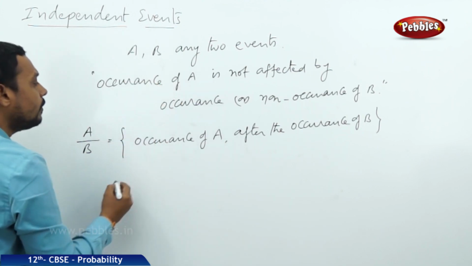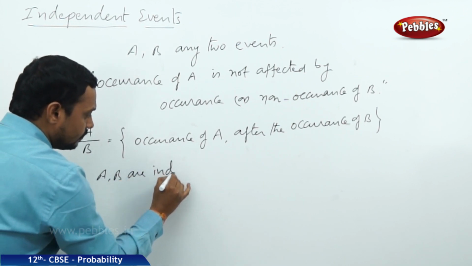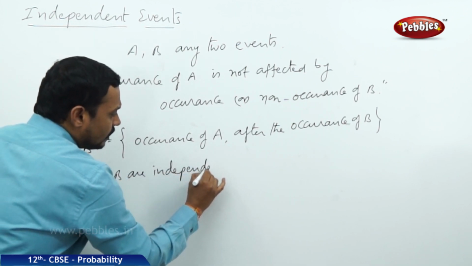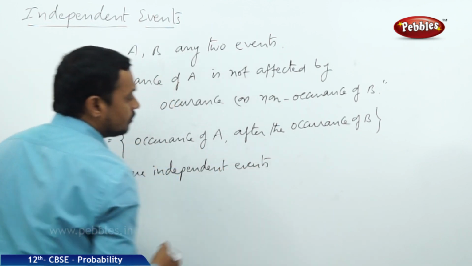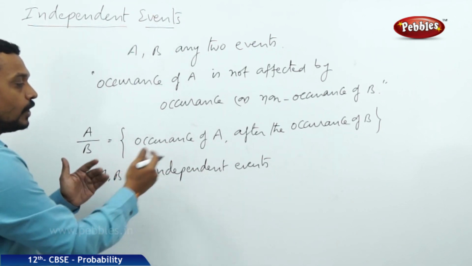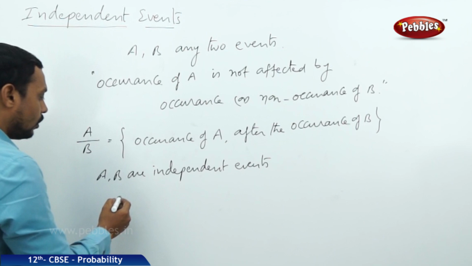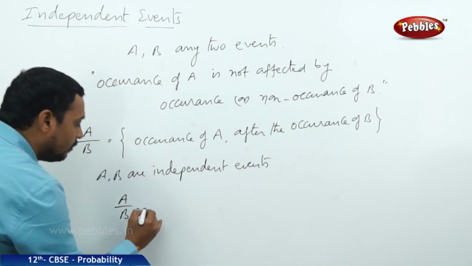Suppose A, B are independent events, that means one is not affected or influenced by the other. Therefore, A by B becomes what? A by B becomes A.